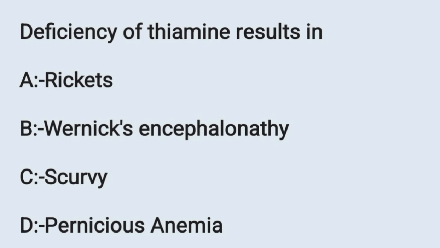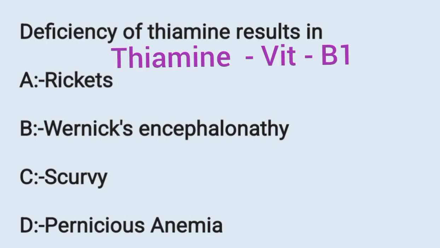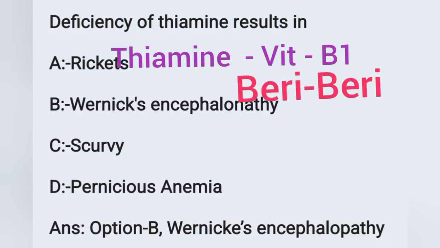First question, deficiency of thiamine results in. Option A, rickets. Option B, Wernicke's encephalopathy. Option C, scurvy. Option D, pernicious anemia. Thiamine is vitamin B1. Its deficiency can cause Wernicke's encephalopathy. Option B is the correct answer over here.